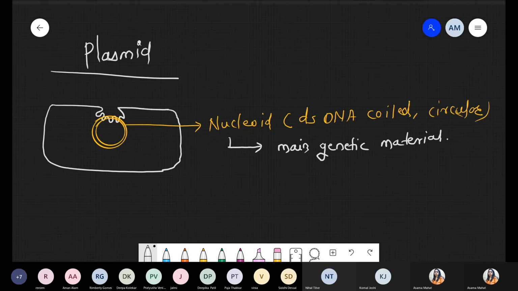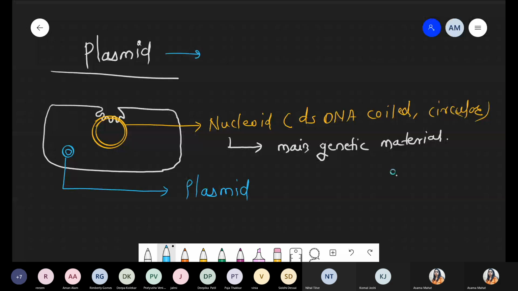So basically this is the main chromosome. But besides that main chromosome, there is a presence of a small body like this, and this small body structure is called a plasmid. This typical structure is present only and only in bacteria.